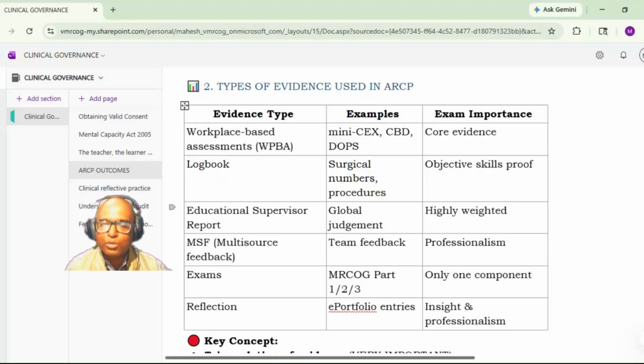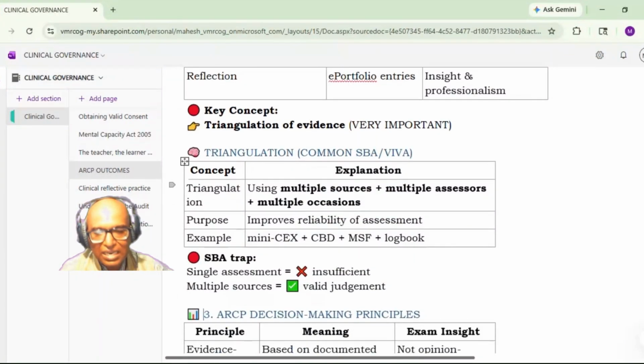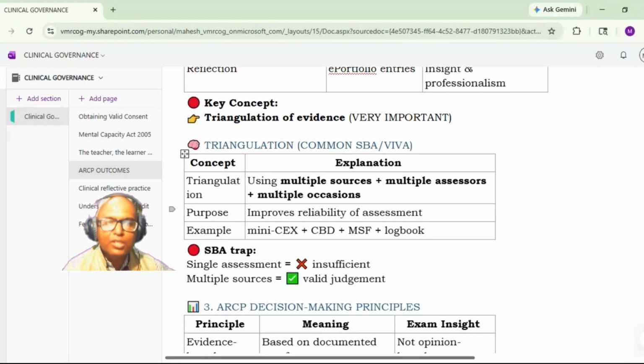Then the candidate is supposed to also give these Royal Colleges examinations, that is MRCOG part 1, 2, 3. So whatever is required for that competency or for that grade, that will be taken into account. Then reflection, so e-portfolio entries will talk about the insight and professionalism. The concept of triangulation we have seen last time along with the learning. So what is triangulation? It is using multiple sources, multiple assessors, and multiple locations. So it improves the reliability of the assessment, like mini-CEX plus case-based discussion plus multi-source feedback plus logbook.